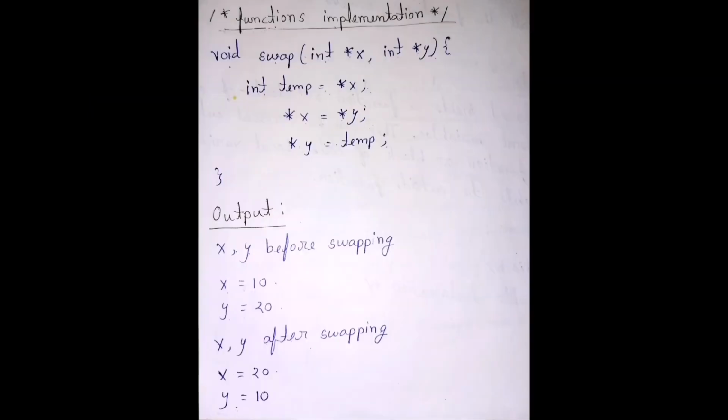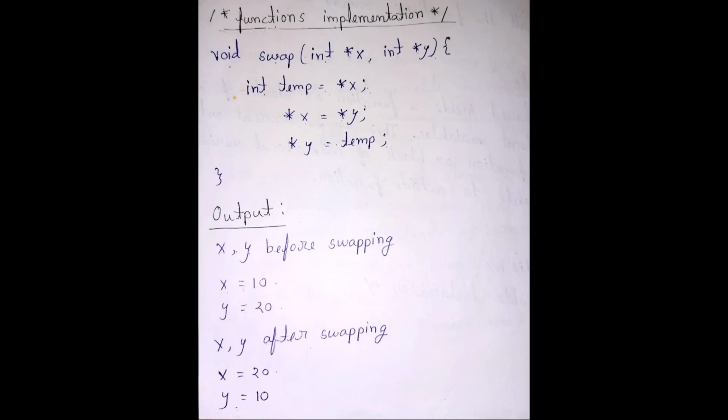Now function implementation. void swap(int *x, int *y) open parenthesis, int temp = *x; *x = *y; *y = temp; Here we are having two variables, first x and y, but for swapping these two values we are using another variable called temp.